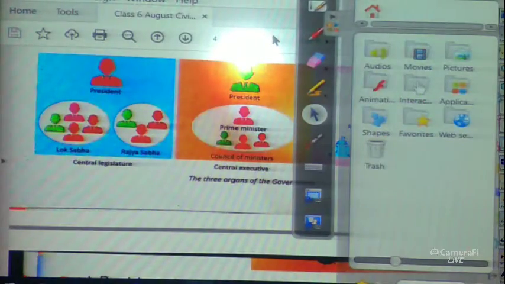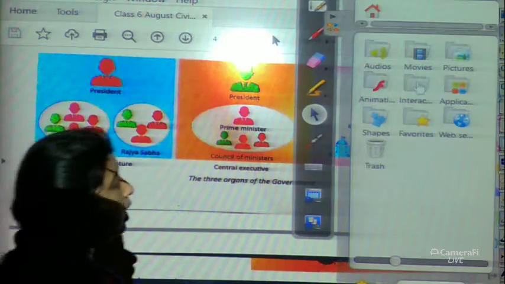In your book you can see the picture, and it shows something very important, the three organs of the government. One is the central legislature, one is the central executive, and another is the judiciary. These are the three organs of the government.